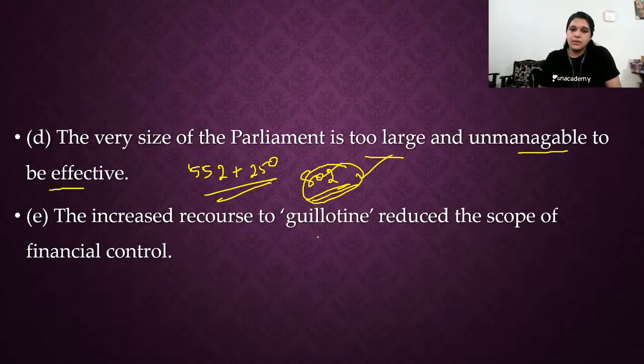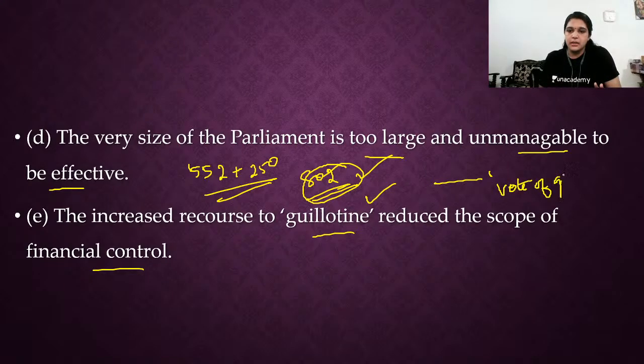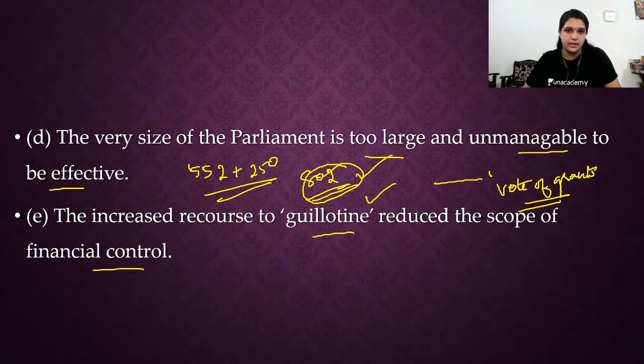The increased recourse to the guillotine reduces the scope of financial control. So what is this guillotine? When the Speaker applies the guillotine, it means that whatever discussion was taking place should be stopped immediately and the vote on grants should take place. So what happens because of this? Proper discussion or proper financial control is not able to be exercised.